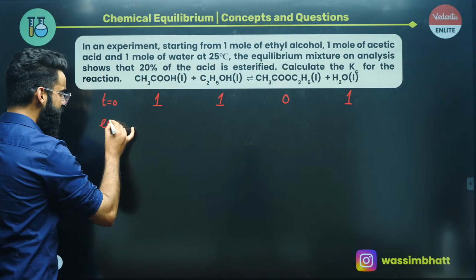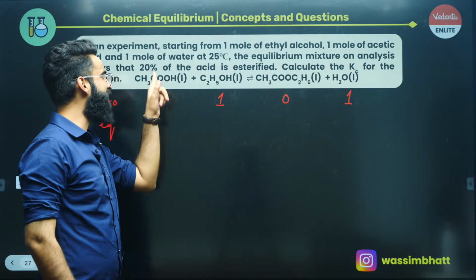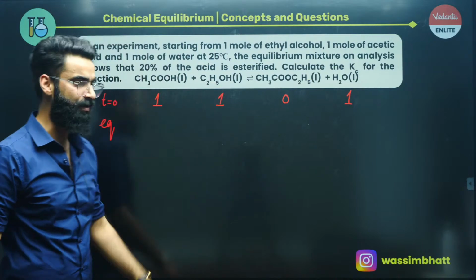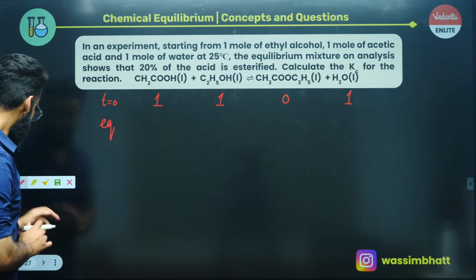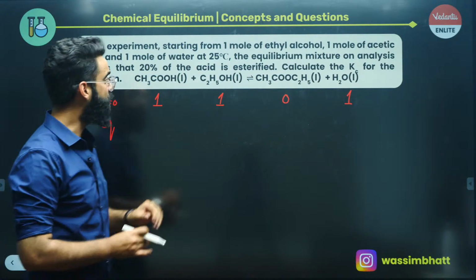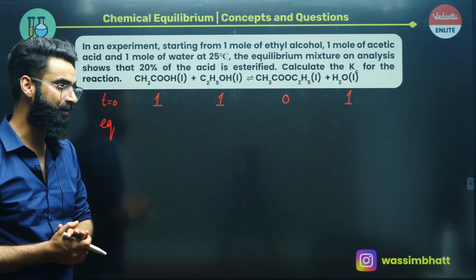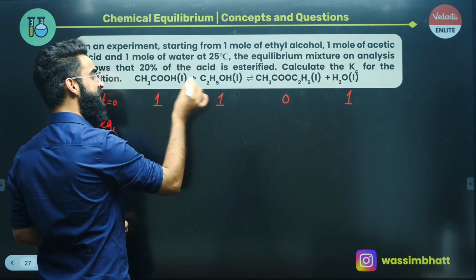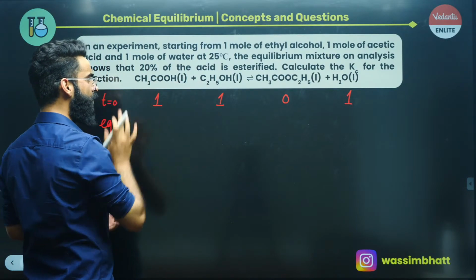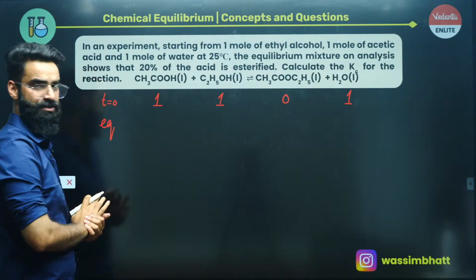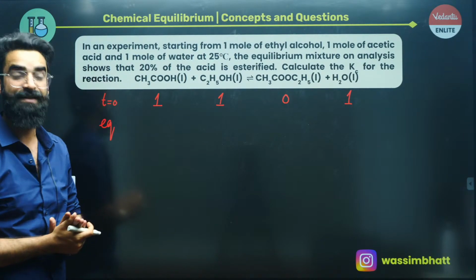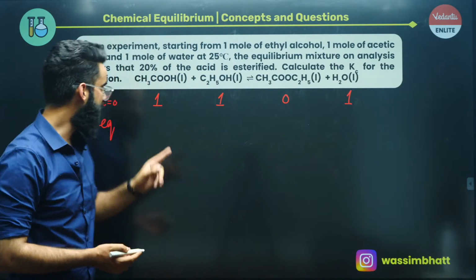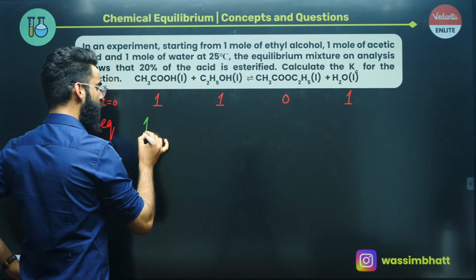Now, as far as the equation is concerned, 20% of the acid is being esterified. See, in this particular reaction, ester is getting formed. So you can call this reaction as the esterification reaction as well. So the equation is saying 20% of the acid is esterified. What does that mean? That means out of 1 mole of the acid, 20% of this 1 mole is reacting. What is 20% of 1 mole? 20% of 1 mole means 0.2 moles. That means out of 1 mole of this acid, 0.2 moles are reacting.